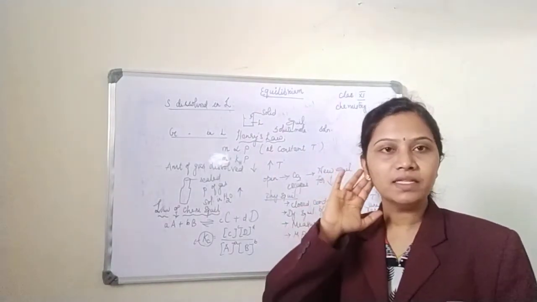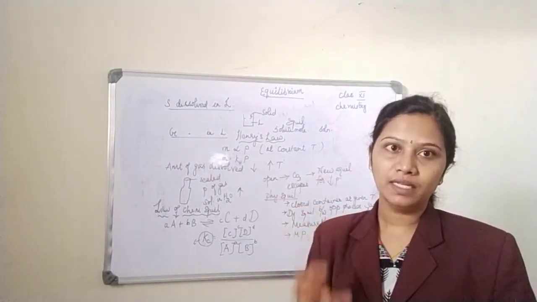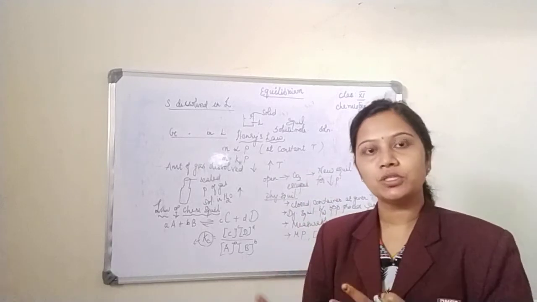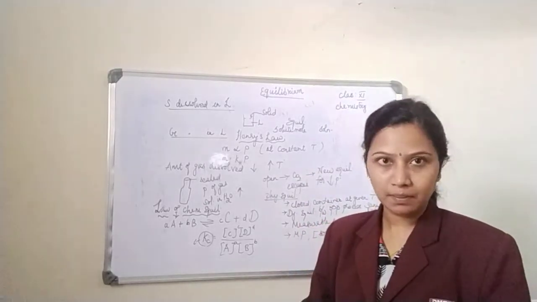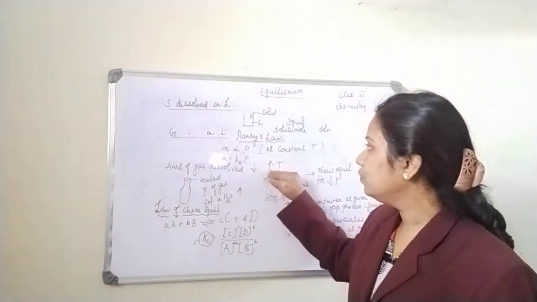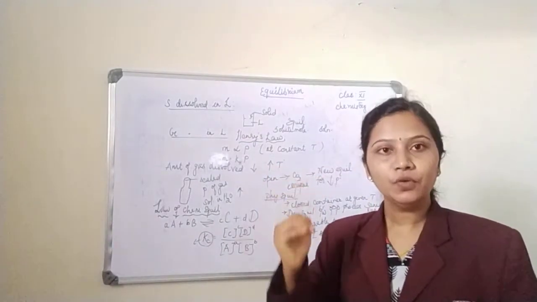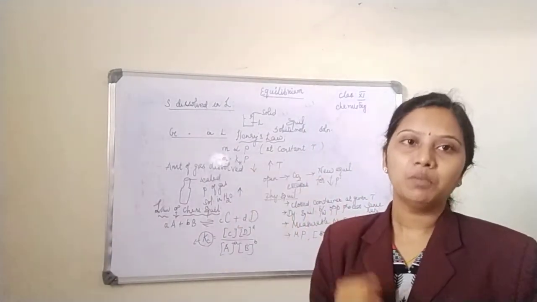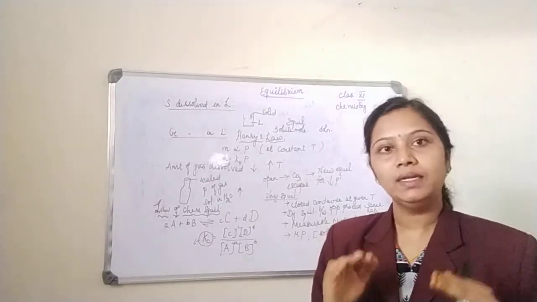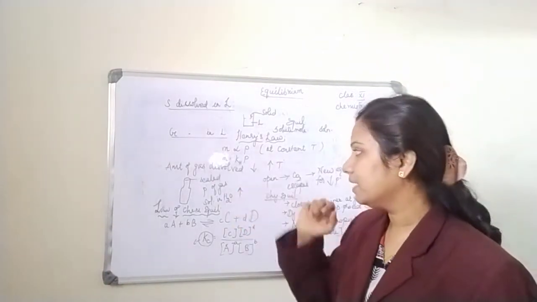So what is Henry's law? The amount of gas dissolved in a given amount of liquid is proportional to the pressure of the gas at constant temperature. Now what happens if you increase the temperature? If you increase the temperature, then the amount of gas dissolved in a liquid decreases. This is called Henry's law.